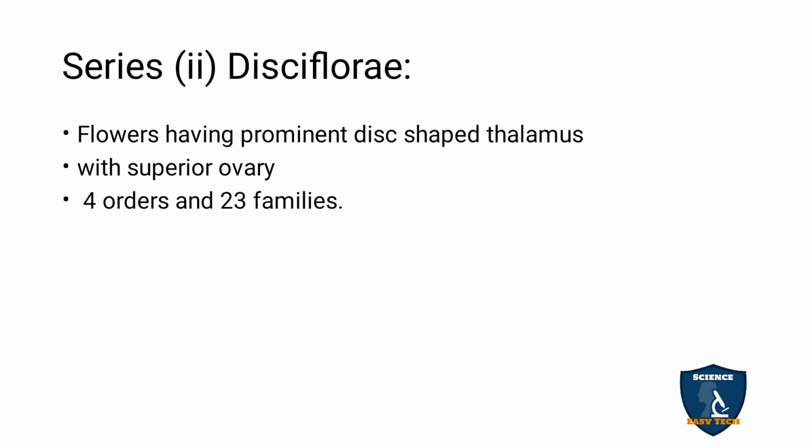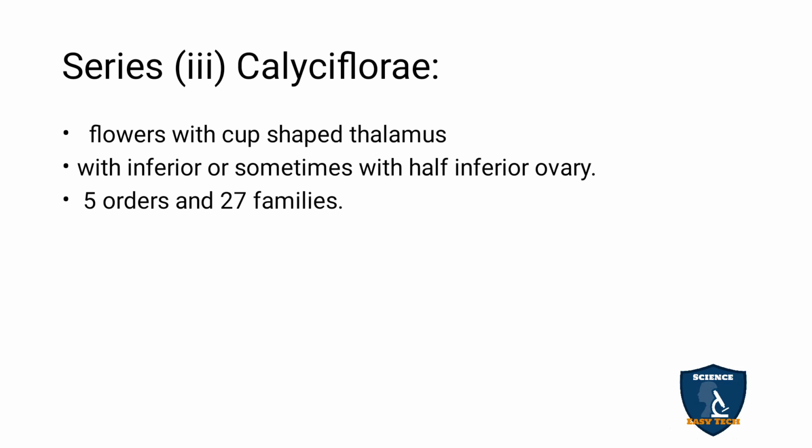Disciflorae: flowers have a prominent thalamus like a disc. So it is a disc shaped thalamus with superior ovary, 4 orders, 23 families. Calciflorae means cup shaped: a cup shaped thalamus with inferior or half inferior ovary, 5 orders, 27 families.